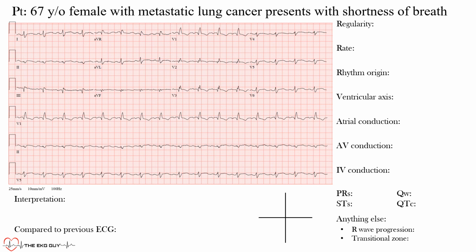Try to go through the regularity, rate, rhythm origin, ventricular axis, atrial conduction, AV or atrioventricular, IV, intraventricular conduction. Okay, notice I've changed this from the waveforms to PR segment, ST segment, Q wave, or QTC interval, and anything else. Okay, we'll go through this together, but pause the video when you're ready, restart it, and we'll walk through this all.